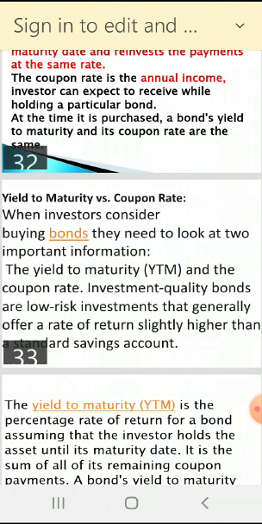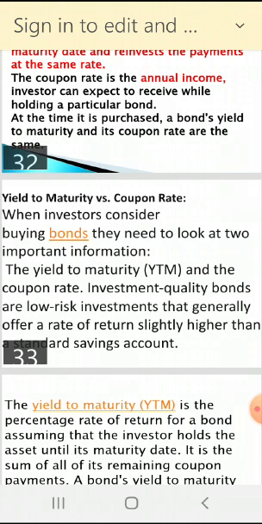So where to invest? That question is very important. At that time you will remember all these things, how to invest your savings. Bonds, meaning also a debenture, they need to look at two important pieces of information.